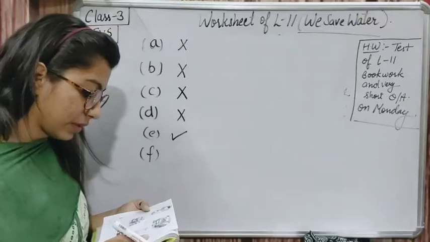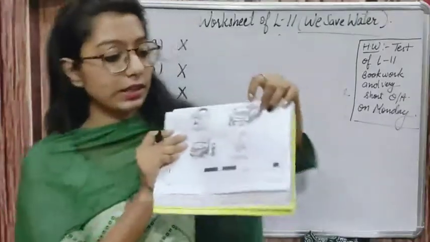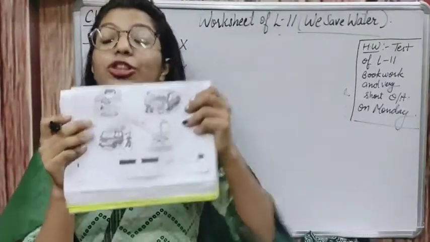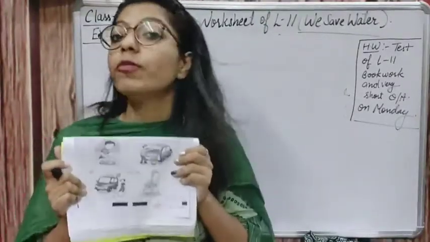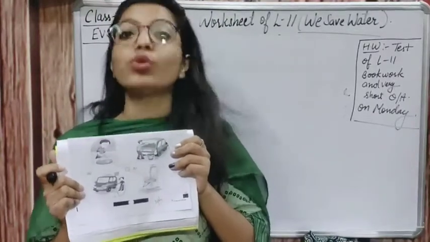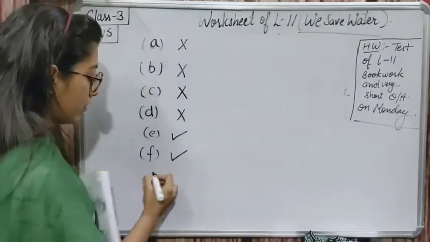Okay. The next, this uncle is standing here, and he is cleaning his car with the help of a bucket and mug. He is not using a pipe, so he is doing the correct thing. Okay, so this is again right.